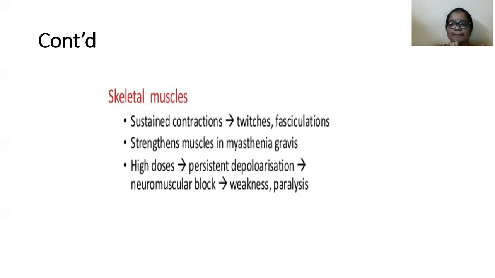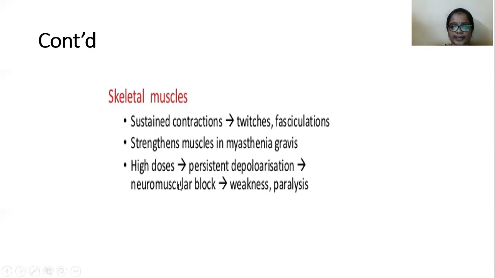So finally, what will happen? There is a lack of nerve impulse propagation from the neuron to the muscles, which means the muscle becomes very weak. Paralysis also happens. Here our anticholinesterase drugs increase the muscle strength in myasthenia gravis. The main symptom of myasthenia gravis is muscle weakness. So that weakness will be restored by our anticholinesterase drugs.